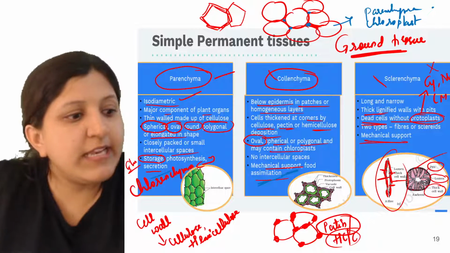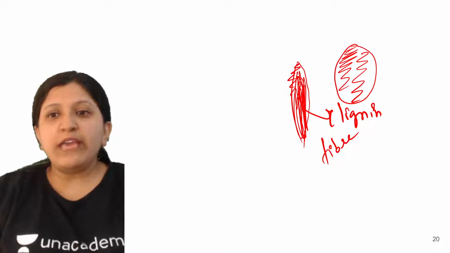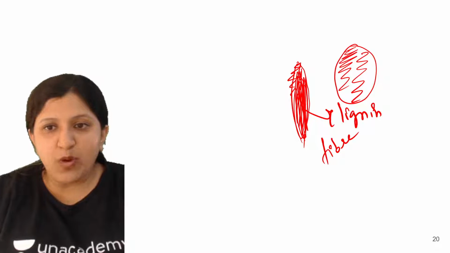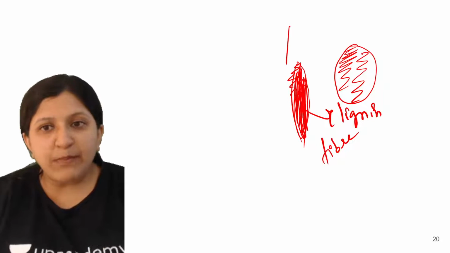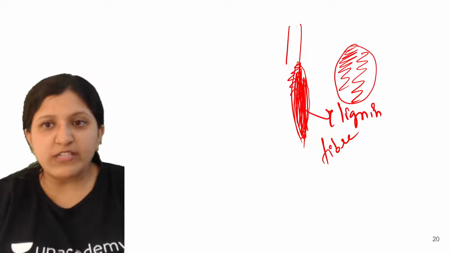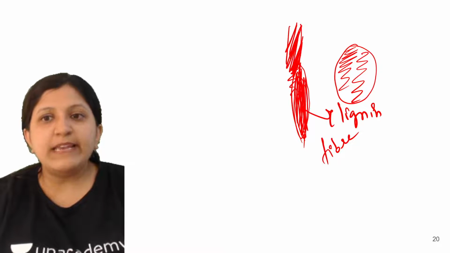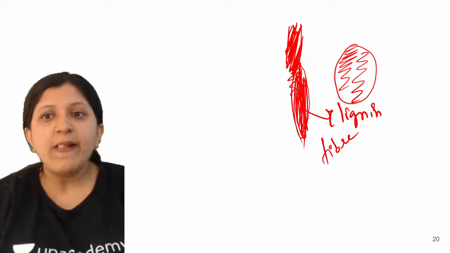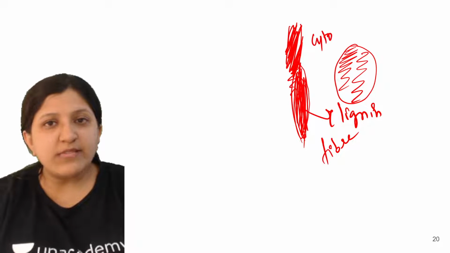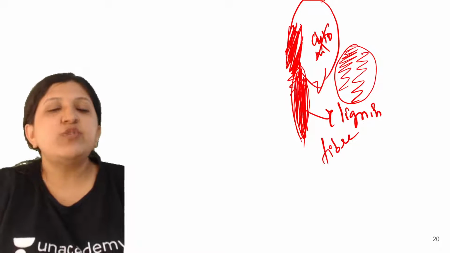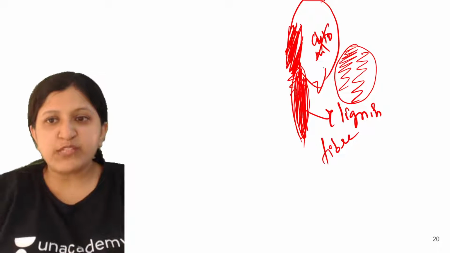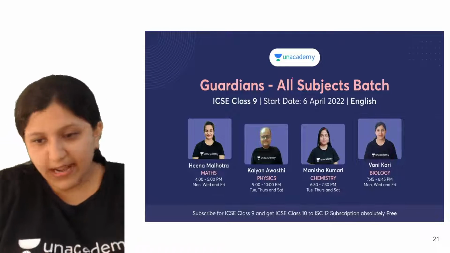Yes, lignin is present in the wall. Here it is completely deposited. Let's say this is a cell wall. There is a primary wall and a secondary wall, and completely lignin deposition will be there. The cytoplasm content and the nuclear content are not there, so all the cells come together and it becomes long and narrow. So that is with respect to sclerenchyma.